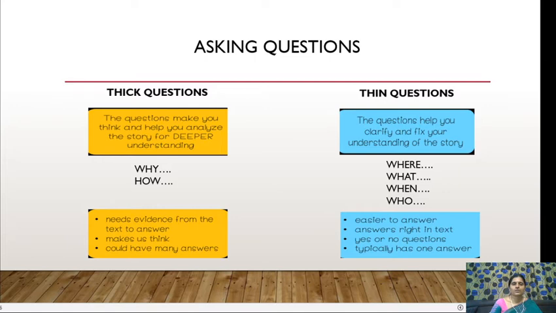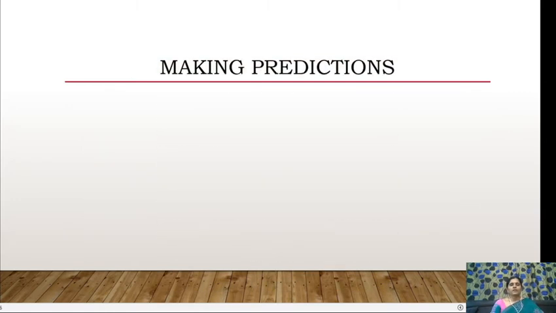But thick questions are not like that. It depends on how you analyze the text, and to what level you understood it. Those are a little deeper, and you need some evidence to answer such types of questions. So when we ask, we ask in two ways: we put ourselves very basic questions, or we try to analyze the text by putting thick questions. Now the other strategy is making predictions.